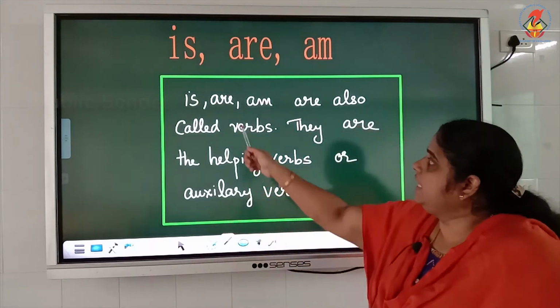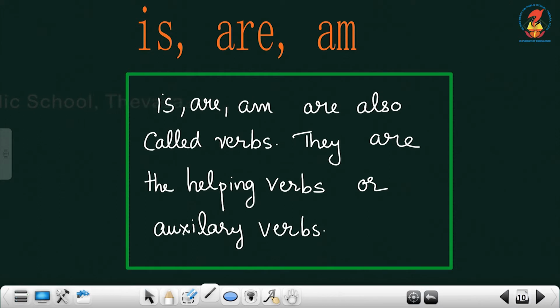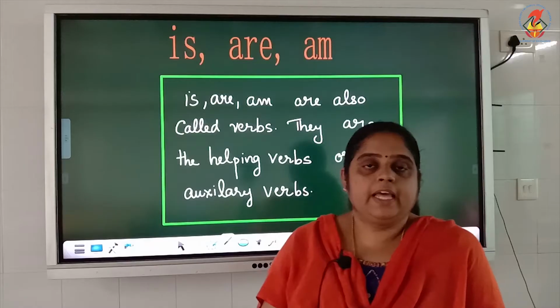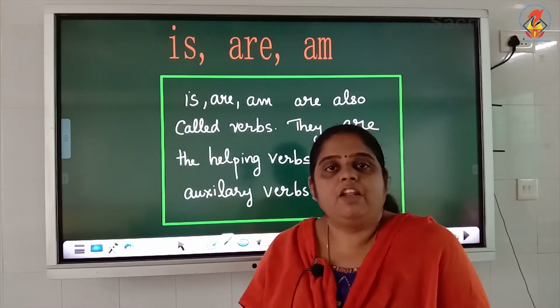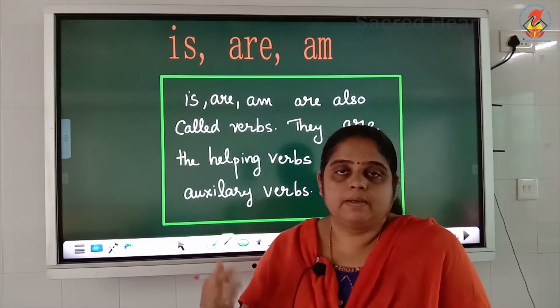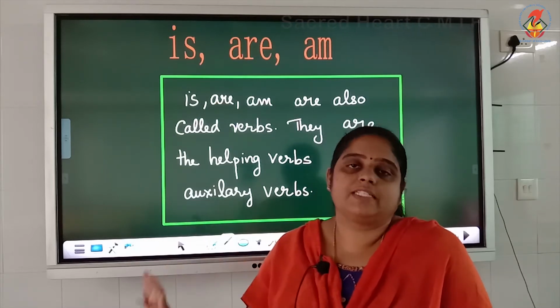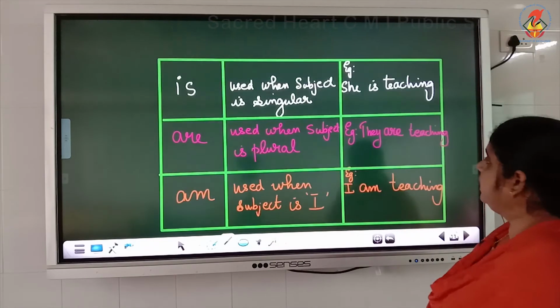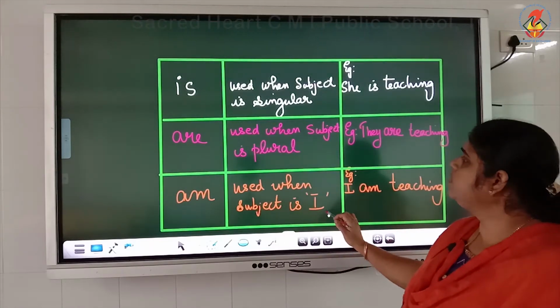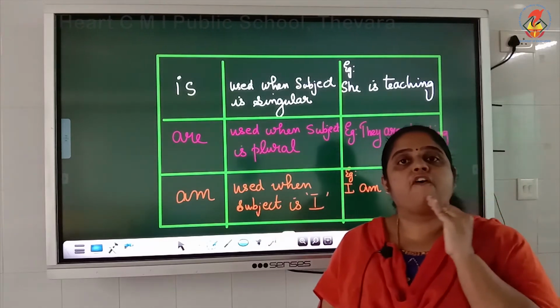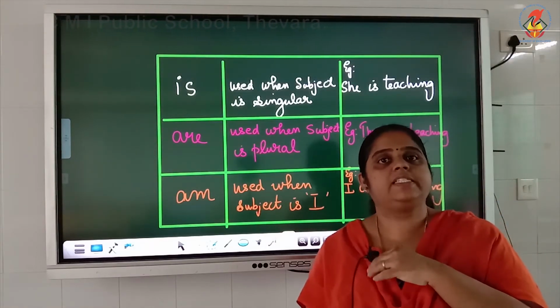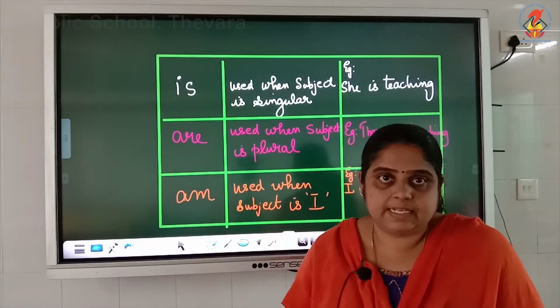So is, are and am are also called verbs, and they are helping verbs or auxiliary verbs. Another name for that is helping verbs. They are helping the main verb. They are also called auxiliary verbs. Now, where do we use is, are and am? These are actually different forms of be that we will study in detail in the tenses section.